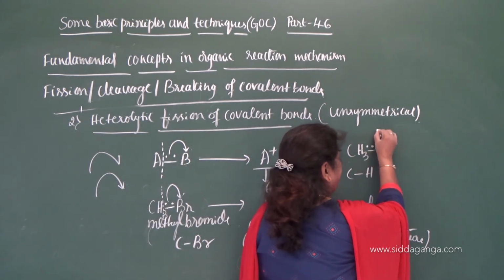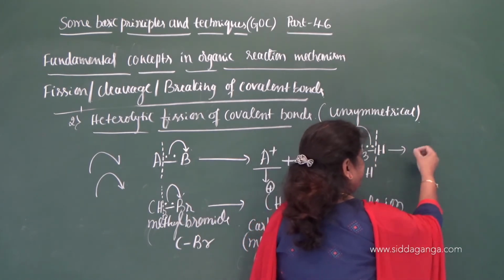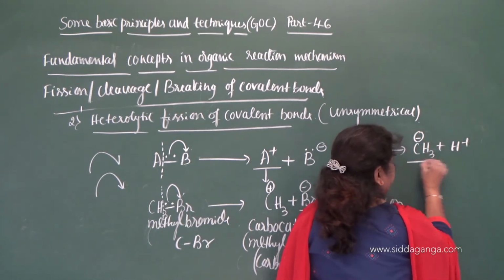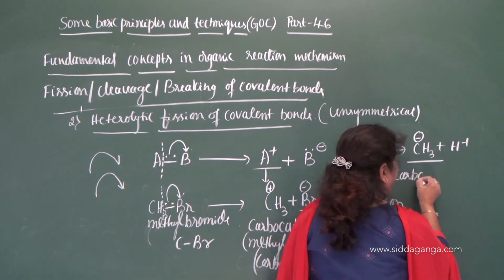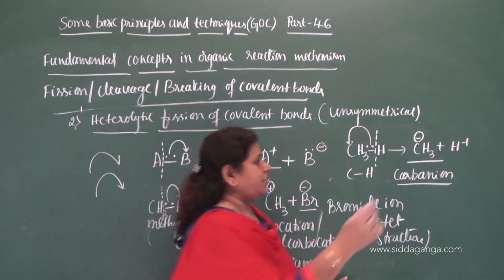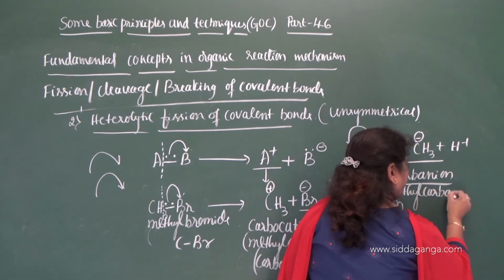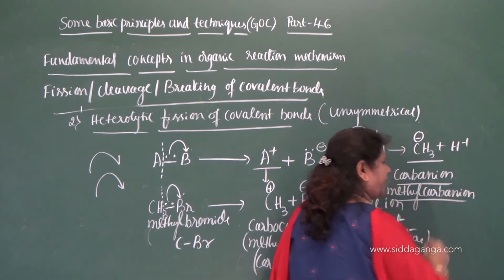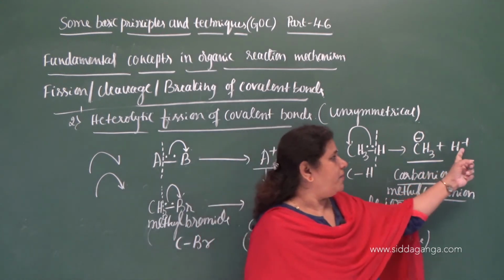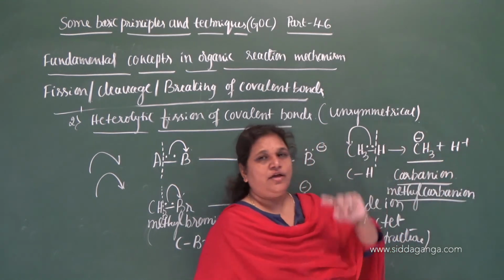If heterolytic cleavage takes place in this case, meaning the pair of electrons is taken by CH3, then you get CH3- and H+, and CH3- is called a carbanion. So carbanion means carbon containing a negative charge, or it is called methyl carbanion. So in the methyl group, carbon contains a negative charge. And what about this proton, H+? Correct? So this is the electrophile and this is the nucleophile.